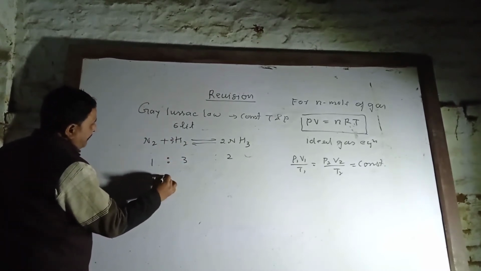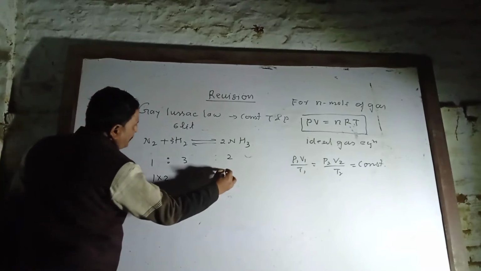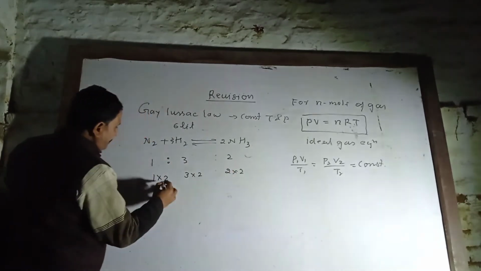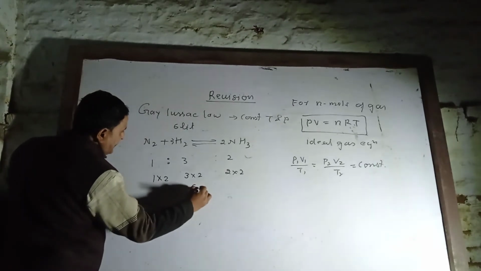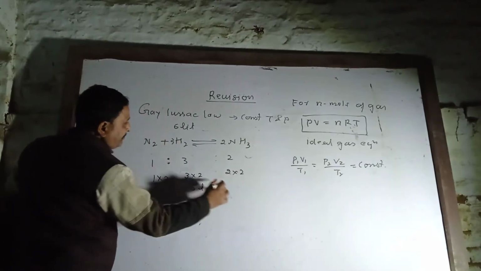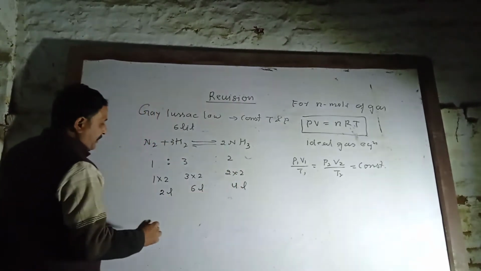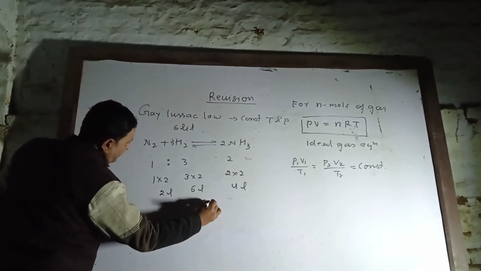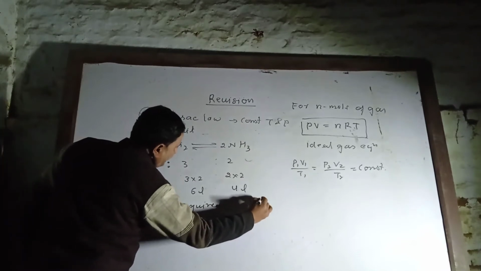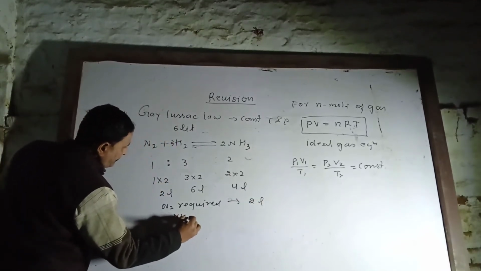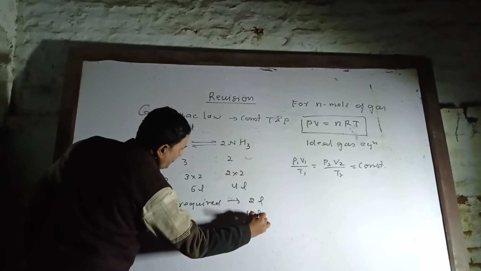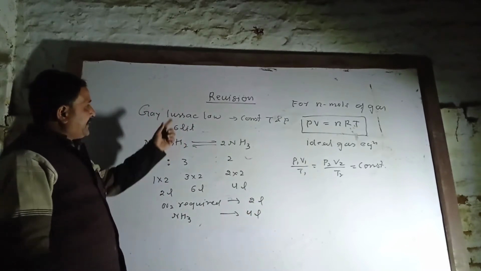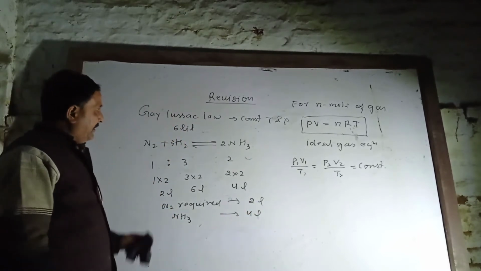Means 1 multiplied by 2, 3 multiplied by 2, 2 multiplied by 2. Here 2 liters, 6 liters, this is your question, 4 liters. So your answer: nitrogen required 2 liters, ammonia formed 4 liters. Okay, this is a question on the basis of Gay-Lussac's law.